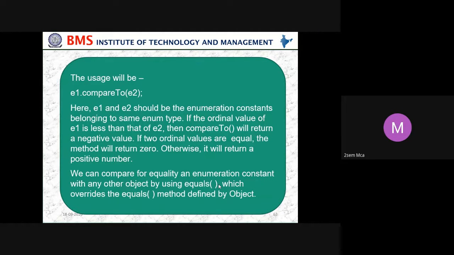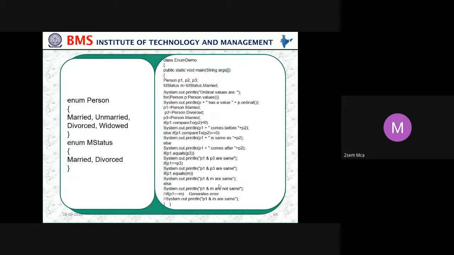We can compare for equality an enumeration constant with any other object by using equals, which overrides the equals method defined by Object. So enum Person: married, unmarried, divorced, and widow. Enum MyState: married or divorced. Here we are just using the comparison method. In p1 we are storing married, in p2 we are storing divorced, and p3 is again married.